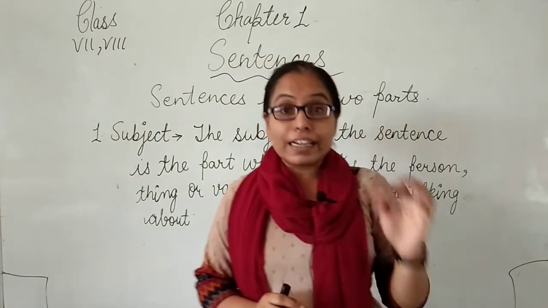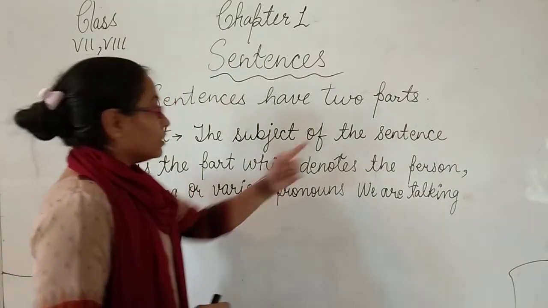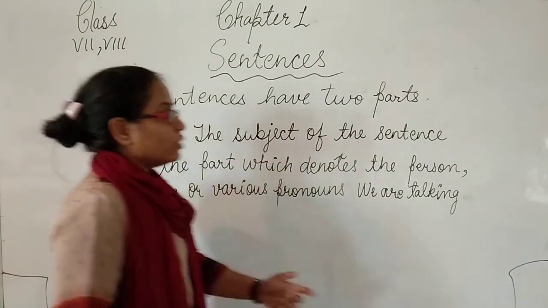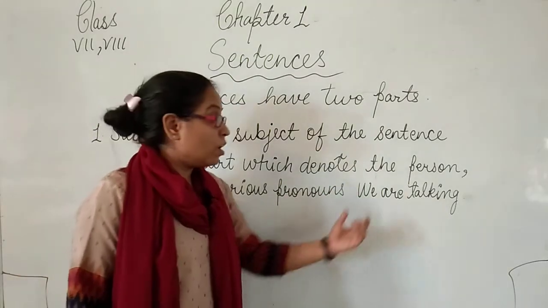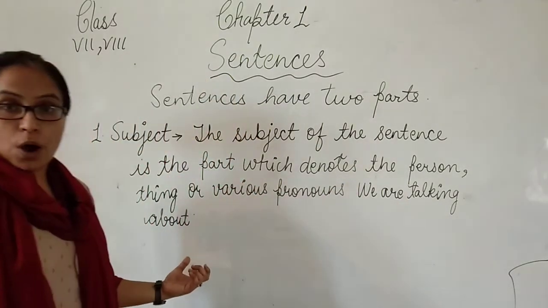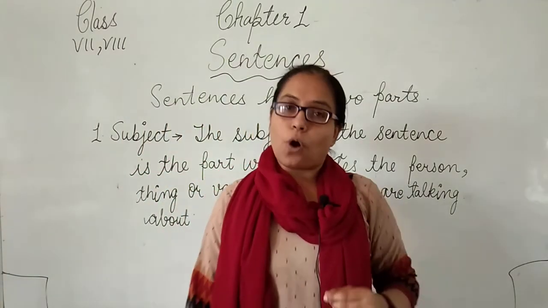But according to the grammar definition, the subject is the sentence part which denotes the person, thing, or pronoun we are talking about. In the sentence, whom we are talking about is called the subject.